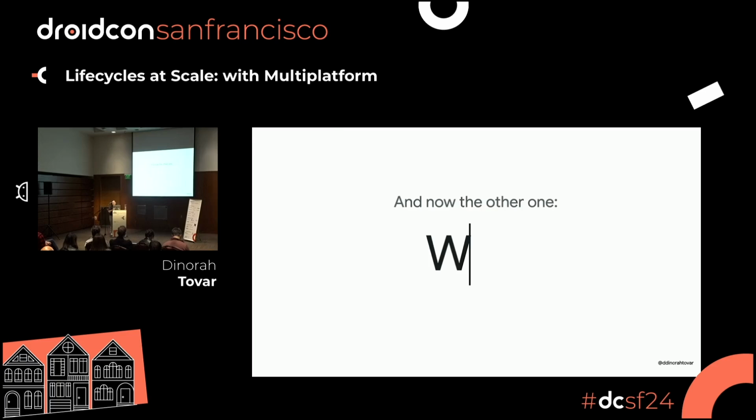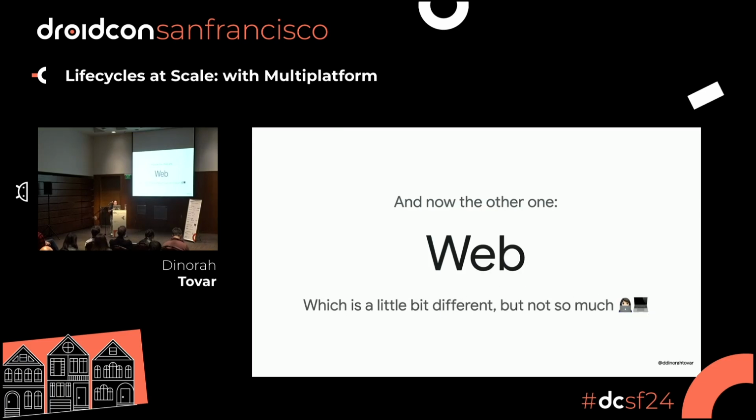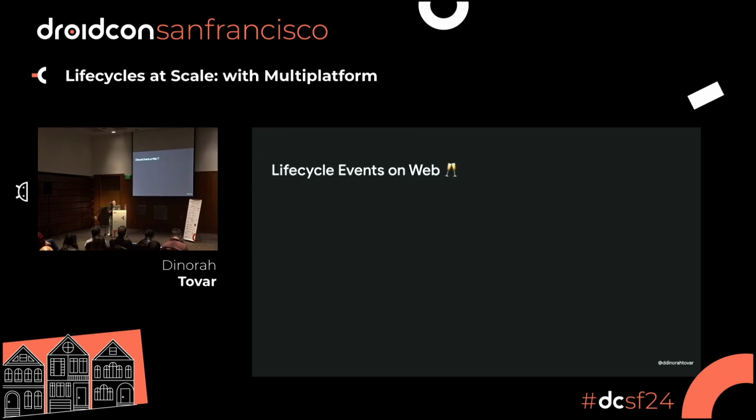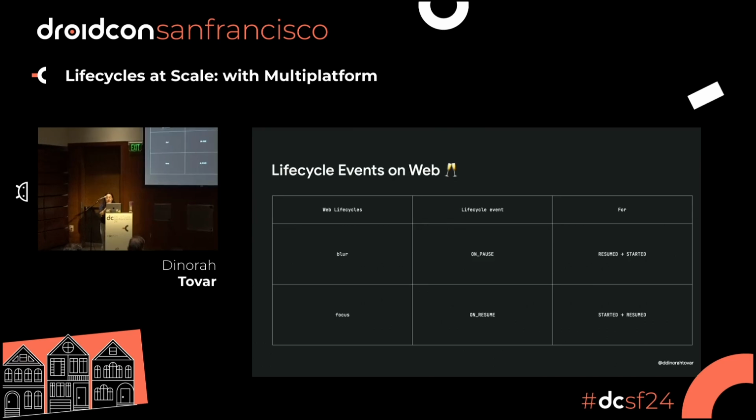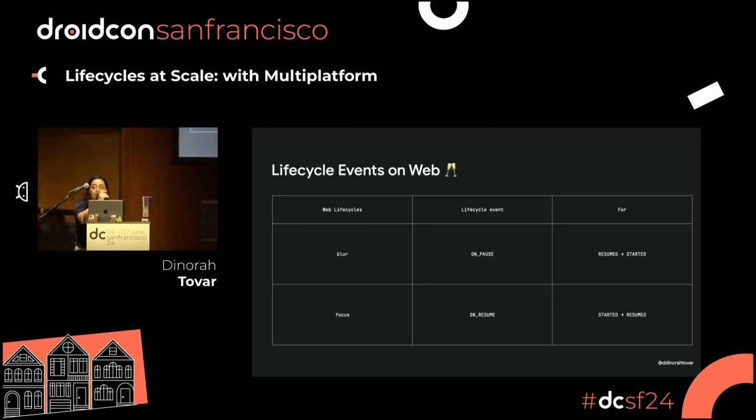On the other hand, we have web, which is a little bit different. Because web has multiple stages, but not all of them. You don't have on start, because the page is always attached to the browser. And you don't have on destroy, because on destroy happens when the user clicks and closes the browser. But you have other things that are available. For example, blur or focus, that is going to be a part of the lifecycle events on pause and on resume.